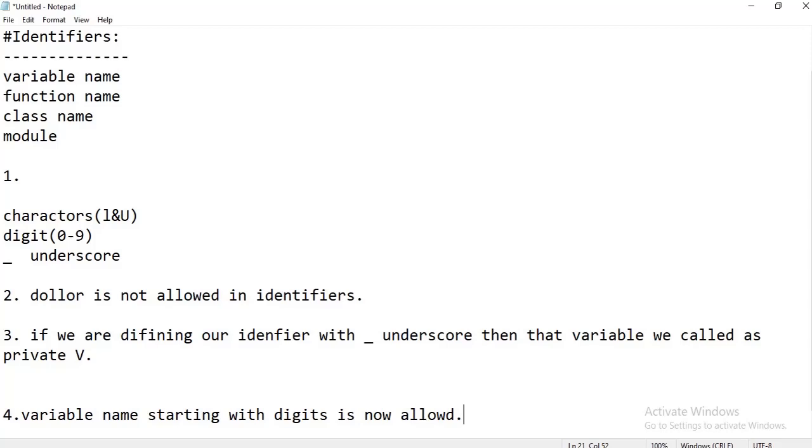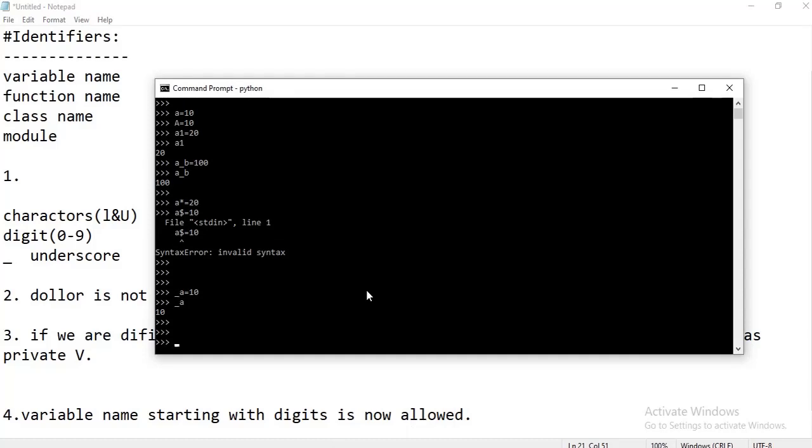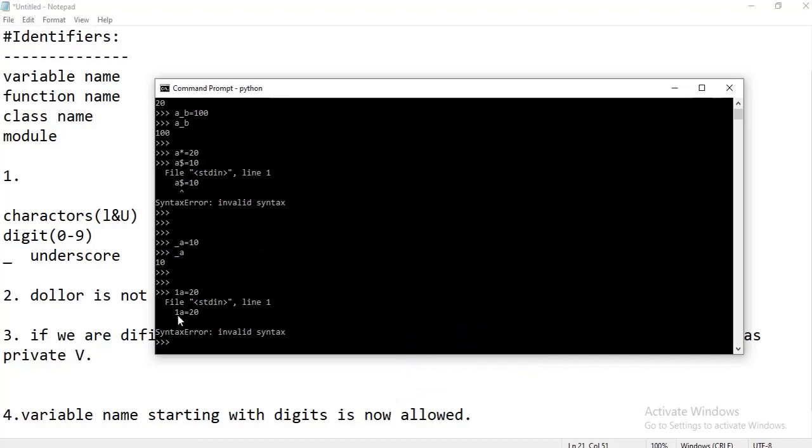Suppose we define a variable starting with a digit and then assign a value and use it. In that case, it will give a syntax error, because the first letter of the identifier cannot be a digit.